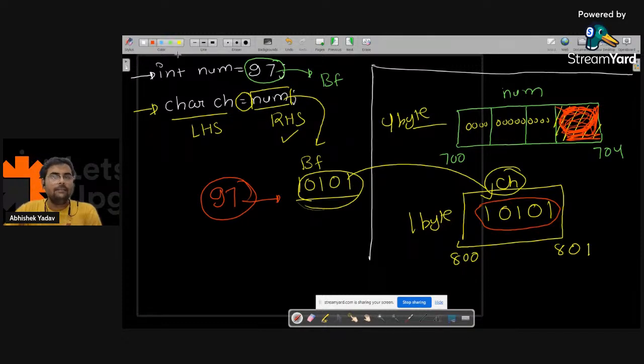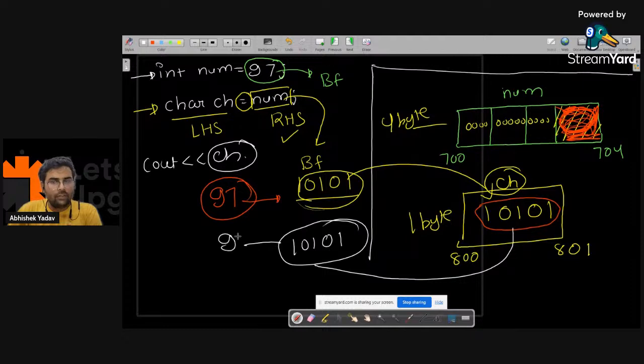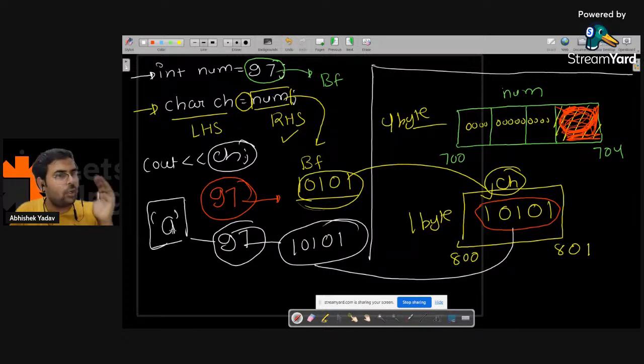So what will happen here? The moment you say cout ch, it will go to the memory block, fetch the binary format data, that is this one. It will convert the binary format data to 97, that is decimal format data, and it will see the data type of ch. Here the data type of ch is what? Character. So it will convert this 97 to a, and it will print a on the output screen.